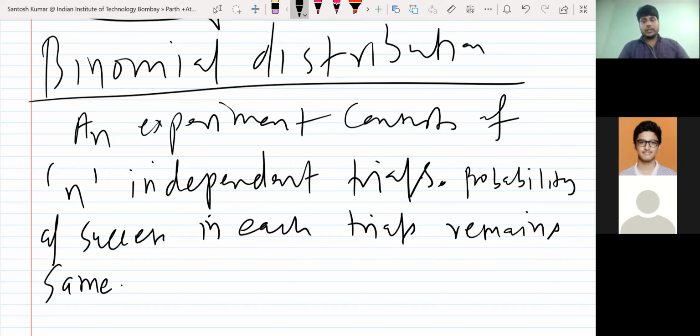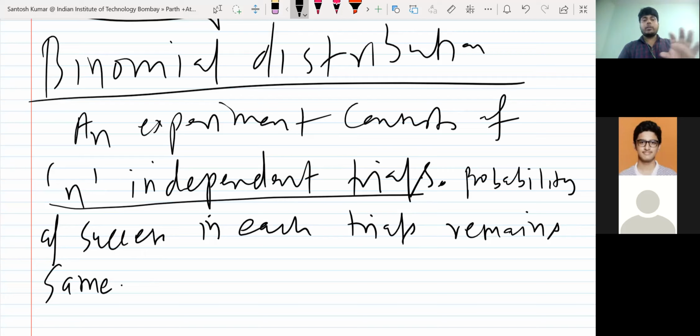Probability of success in each trial remains the same. Okay, so there are n independent trials, and the probability of success in each trial remains the same. For example, you toss a coin for the first time, the probability of getting head is half. You toss it for the second time, again the probability of getting head is half only. You toss it for the third time, the probability of getting head is half only.